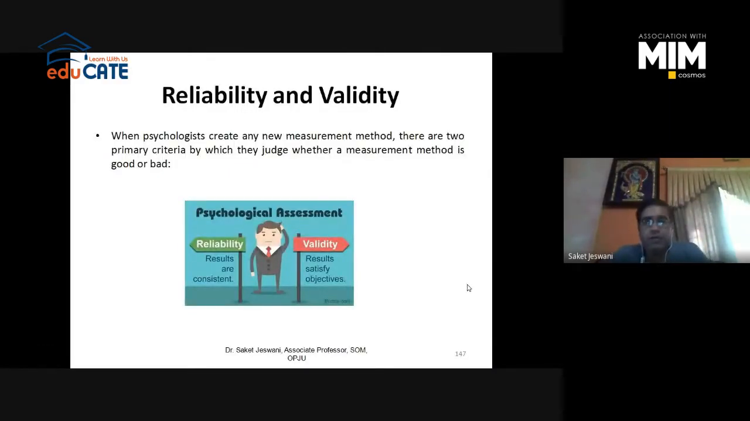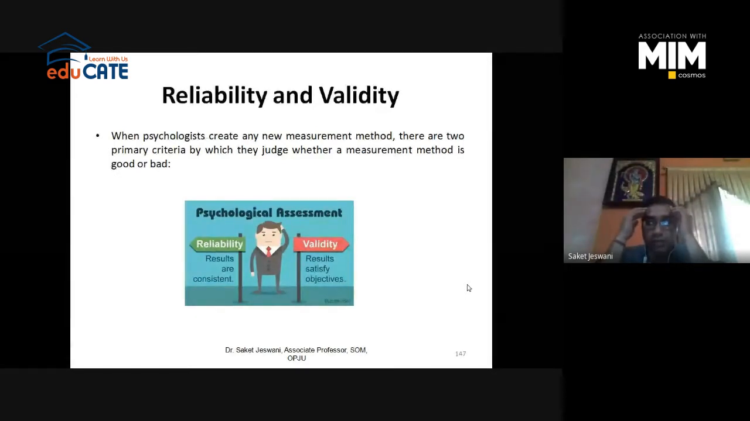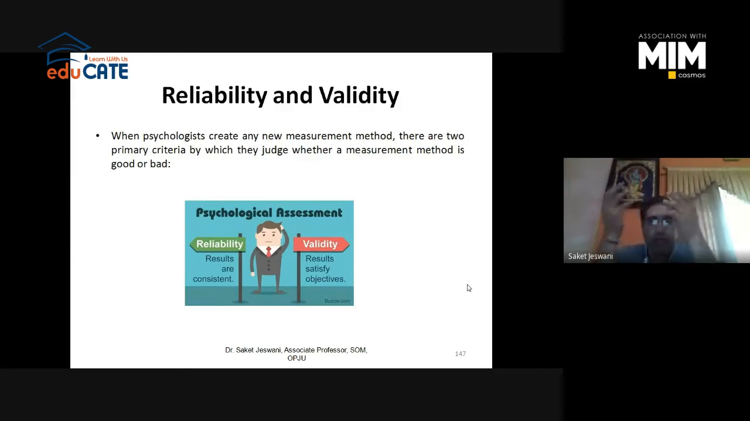Yes, sir. If you have created any new measurement method, you have to check for two criteria, whether your measurement instrument or method is good or bad. That is known as psychometric assessment. Those assessments are reliability and validity. Reliability measures whether your results are consistent, and validity measures whether your results satisfy the objectives or not.